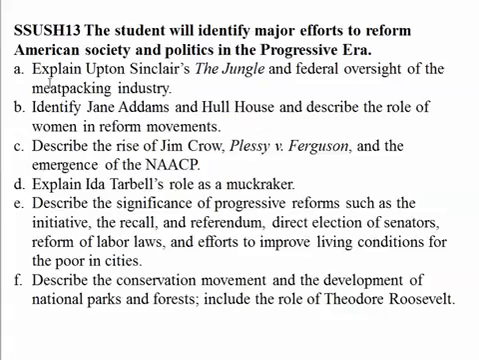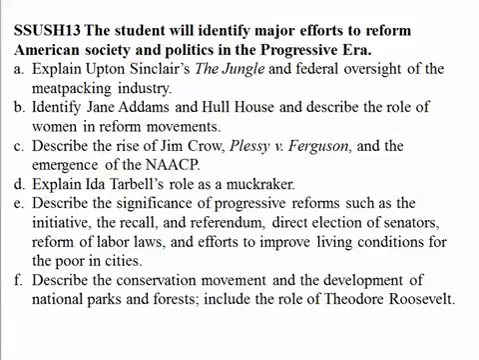Alright, so here it is. 13 says the student will identify major efforts to reform American society and politics in the progressive era. So we're going to have 1, 2, 3, 4, 5, 6 substandards. Big area, big huge standard in Unit 5 here. We're going to finish up our Unit 5 with this standard here.